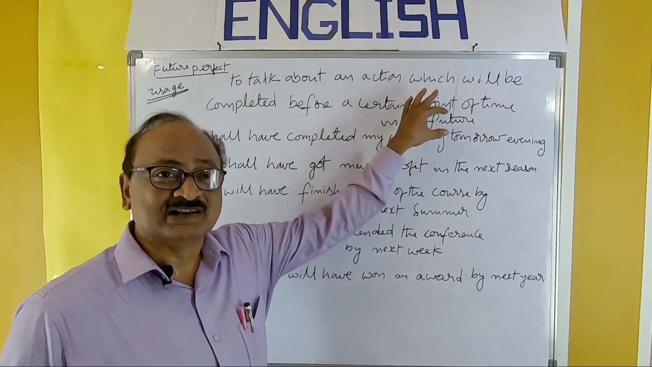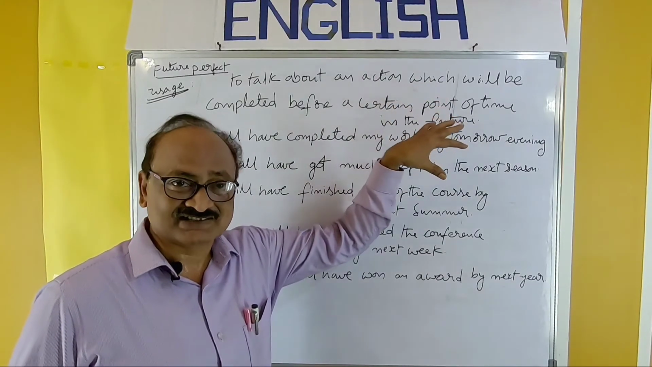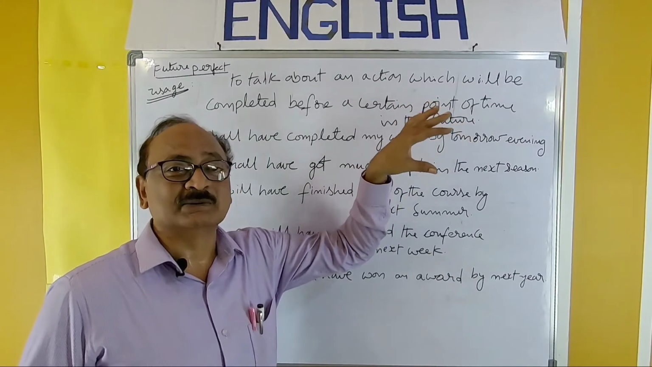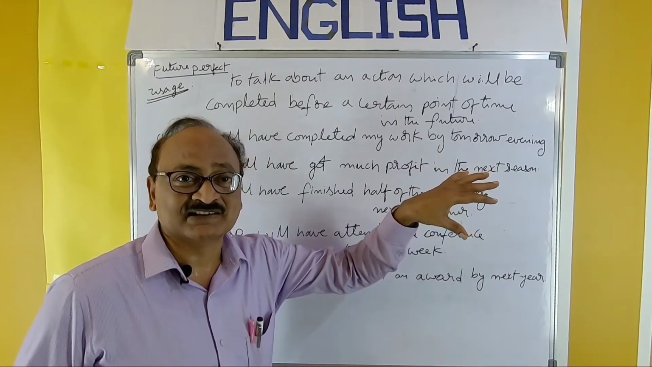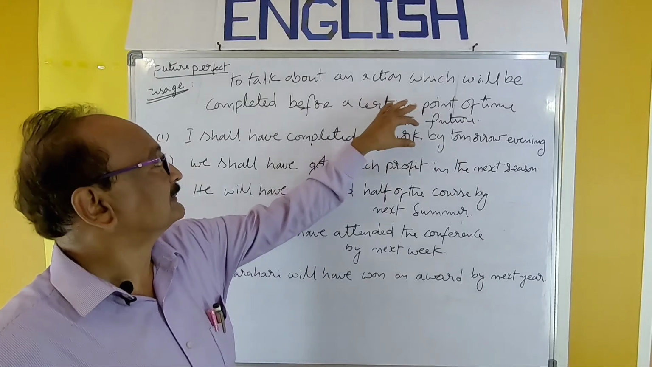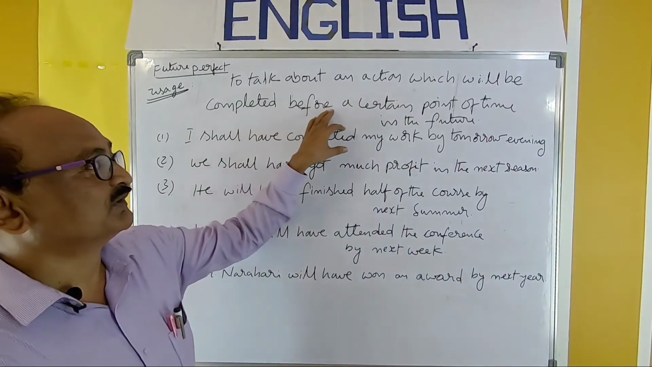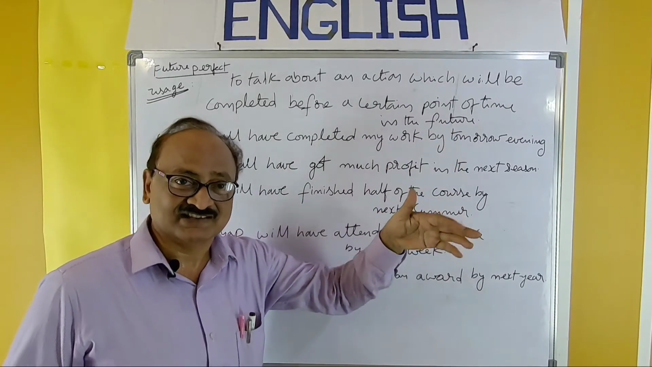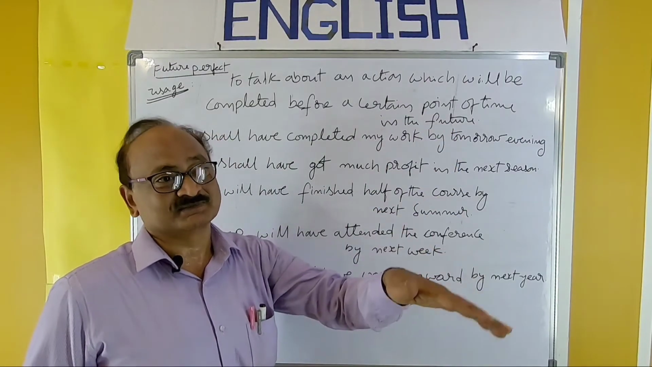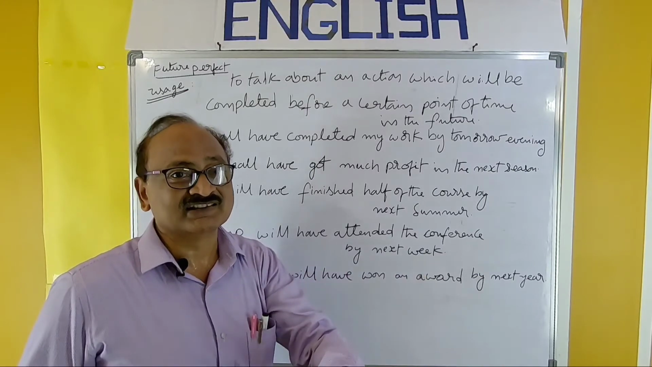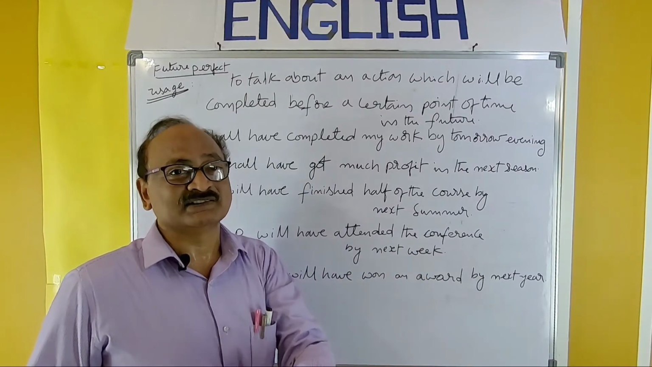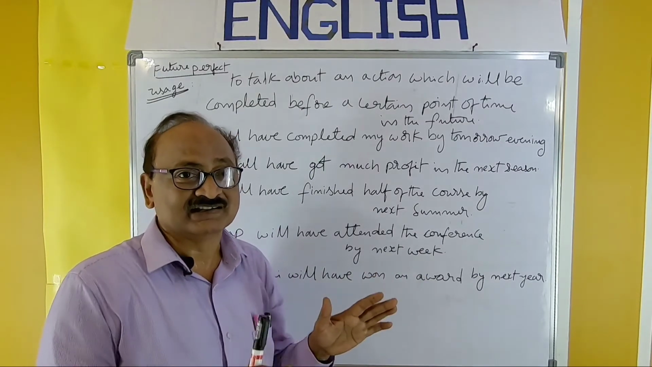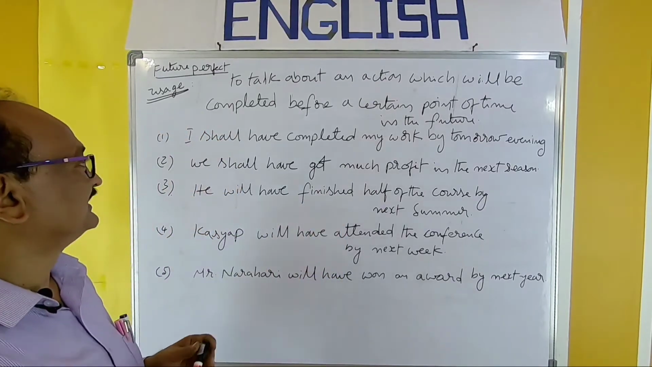So it will be completed. It will start at some time in the future and it will be completed at some point of time in the future. So which will be completed before a certain point of time in the future. It starts sometime later, and it will come to an end at a particular point of time in the future. That should be taken here. So look into the example.